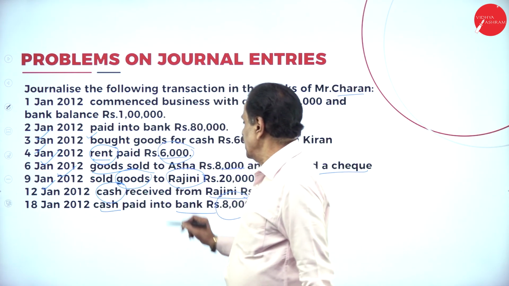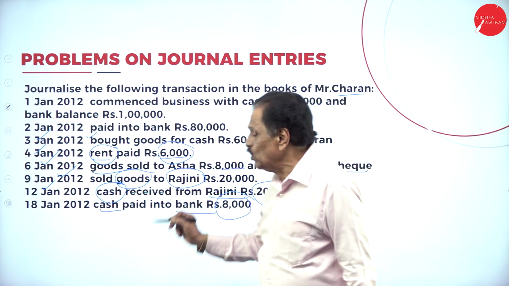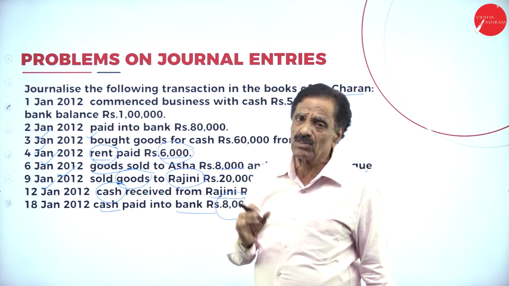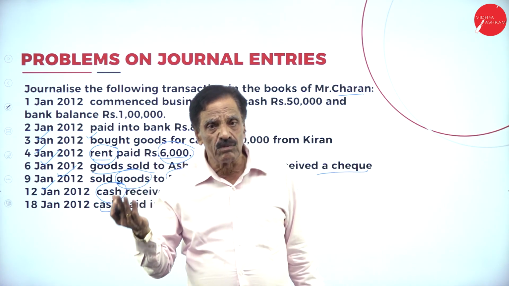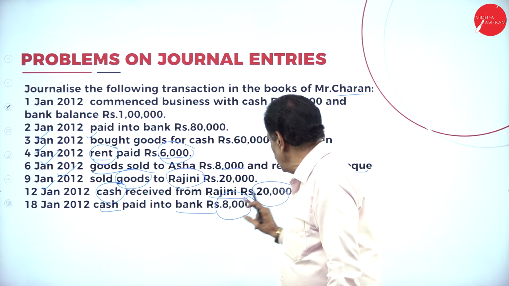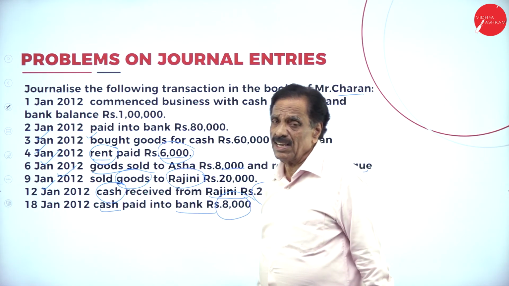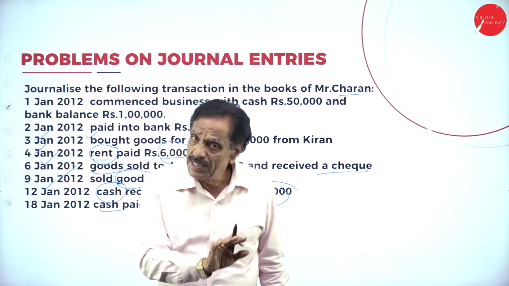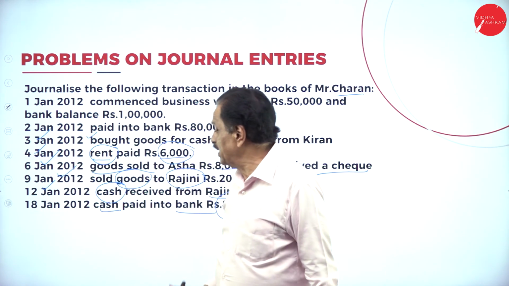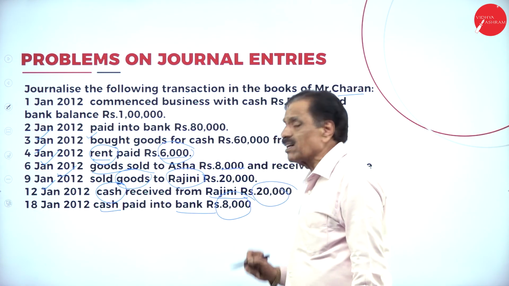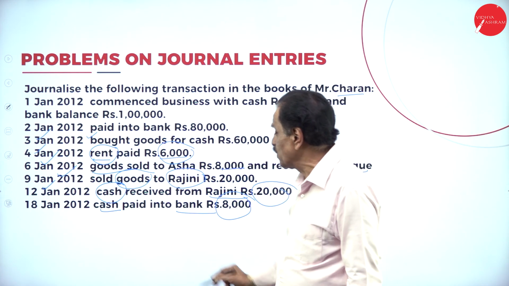On 12th January, cash received from Rajini. So cash is a real account. What the real account says? Debit what comes in, credit what goes out. How much cash is coming in? 20,000. From whom? Rajini. Rajini is a personal account. Debit the receiver, credit the giver. What's the entry? Cash account debit to Rajini account to the extent of 20,000.